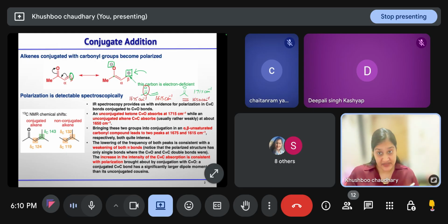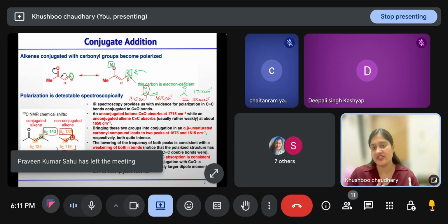And if we consider the carbon 13 spectra of these compounds, in the case of a simple alkene, the beta carbon, this junction carbon, will come at 132. Now it is deshielded. This deshieldedness tells us that positive charge is coming at that center. And the positive charge will come only if the conjugated structure or the resonance structures create the positive charge at the beta position. So this deshieldedness is also a factor telling us that the positive charge is coming at the beta position. Is this clear?